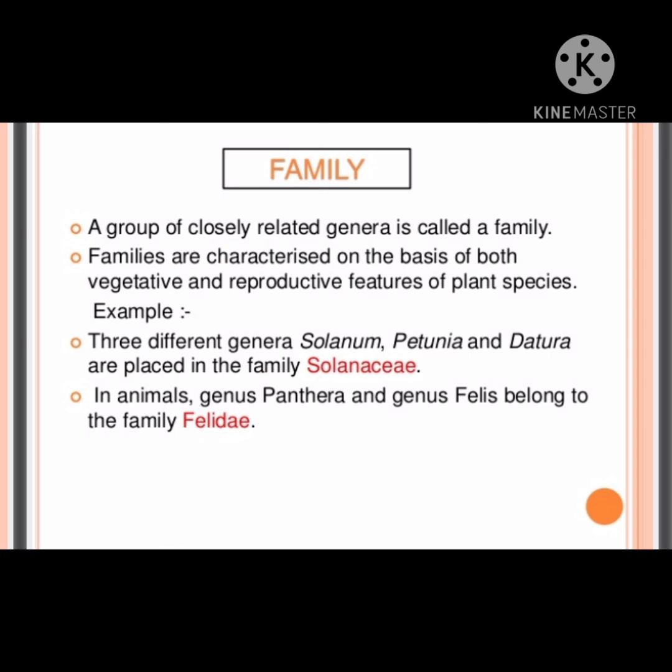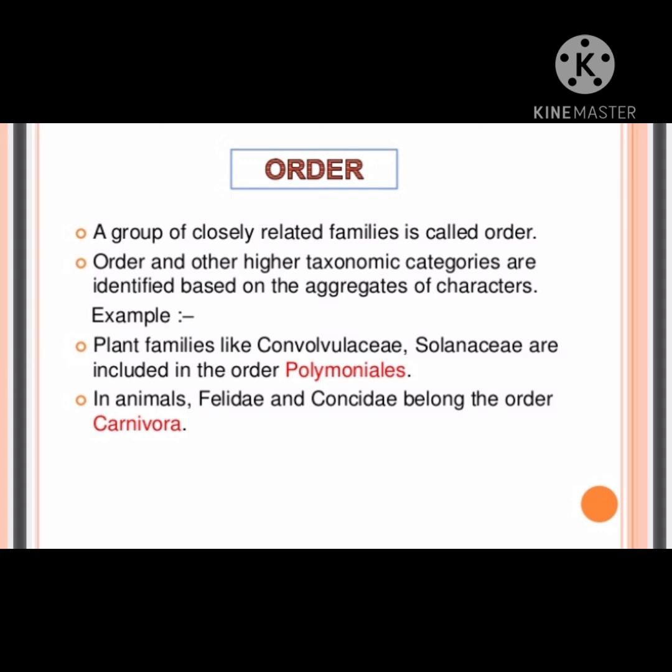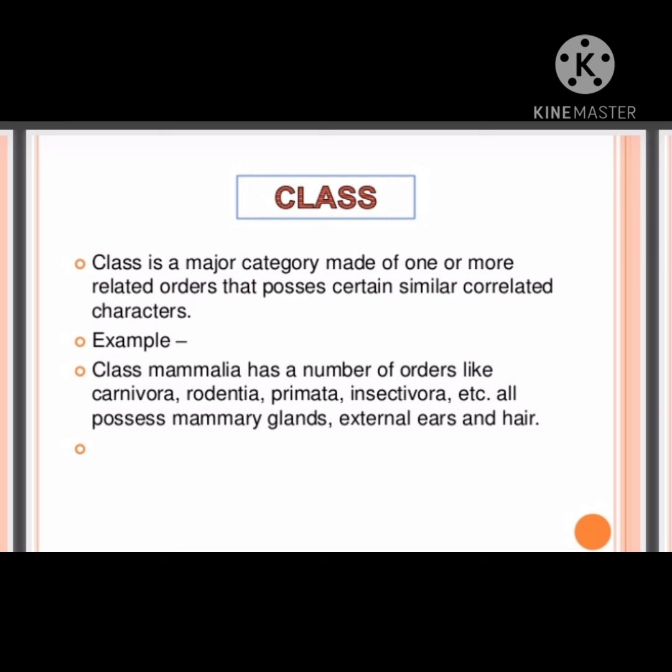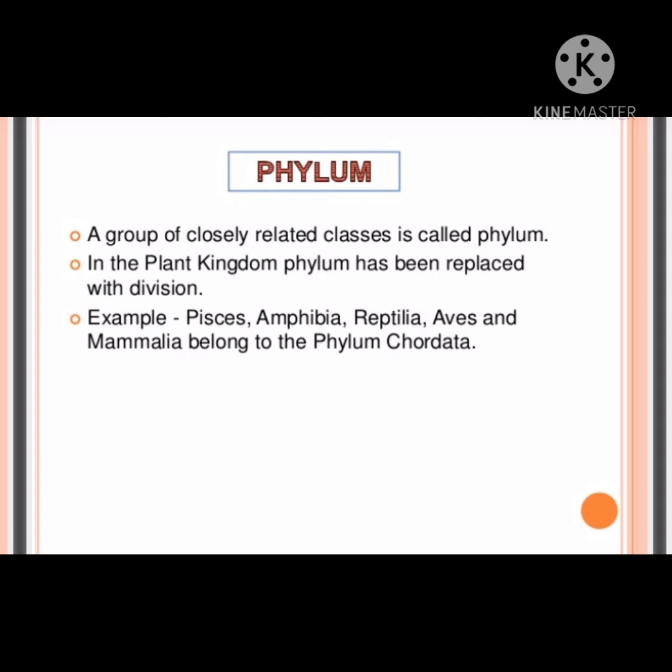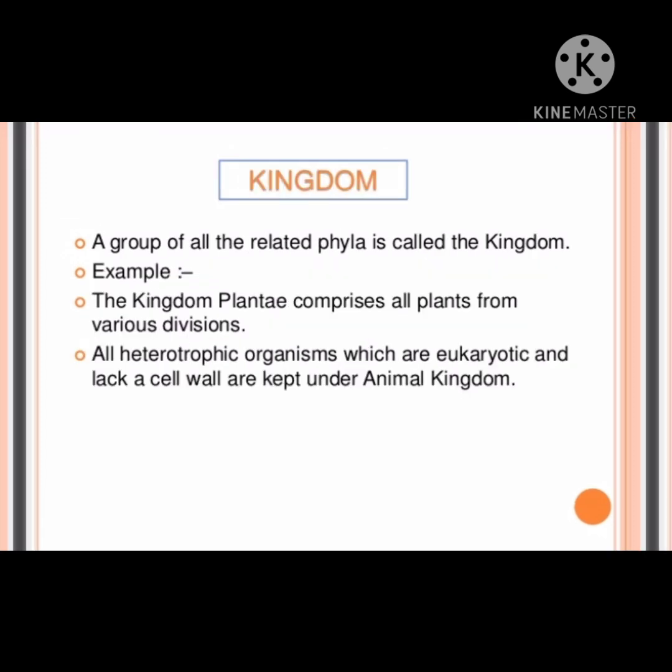The next level of classification is the class. A class is a group of related orders. Next is the phylum or division. Phylum for animals and division for plants. Then next is the kingdom. Kingdom is the highest category in biological classification. It is a group of phyla or divisions. Mainly there are 5 kingdoms. They are the kingdom Monera, kingdom Protista, kingdom Fungi, kingdom Plantae, and kingdom Animalia. We'll study in detail about all this. Okay.